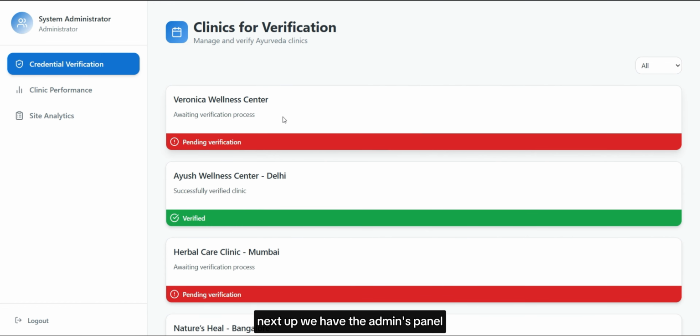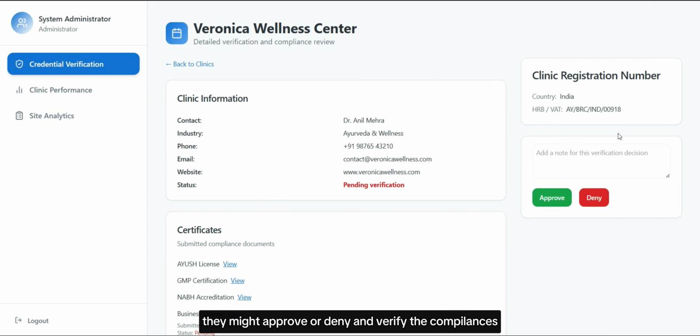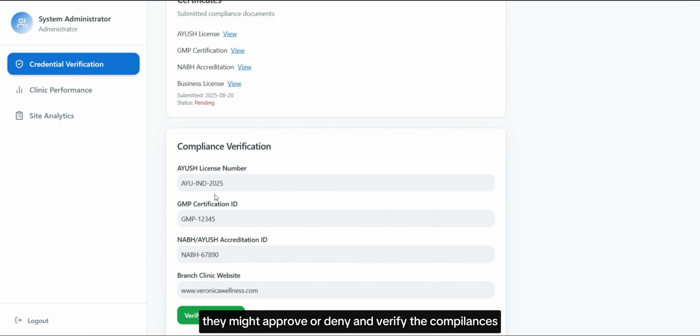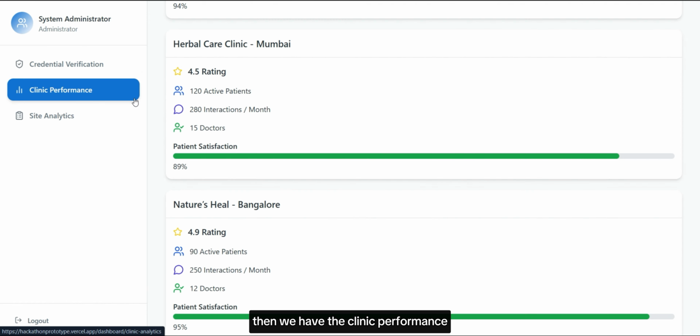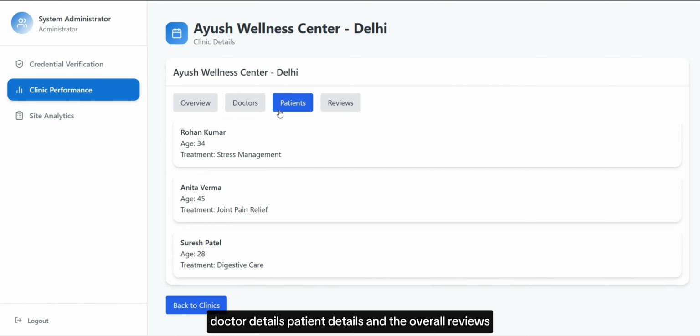Next up, we have the admin's panel, which will act as the system administrator. It can verify the clinics. Here the details can be seen and the certifications can be viewed. They might approve or deny and verify the compliances. Then we have the clinic performance. Here the clinic performance can be seen: the overview, doctor details, patient details, and the overall reviews.